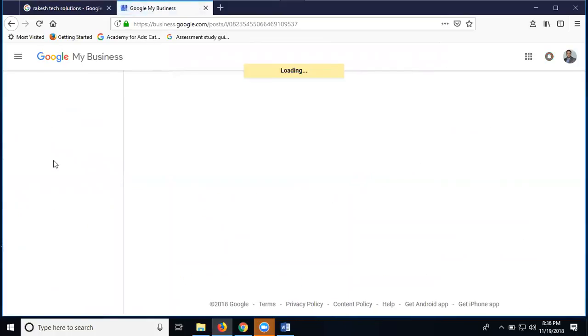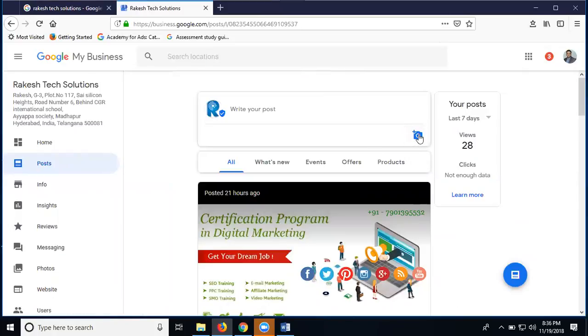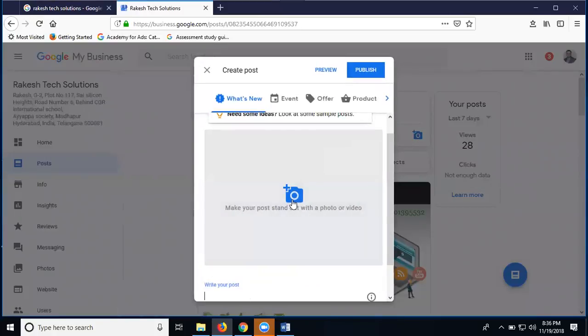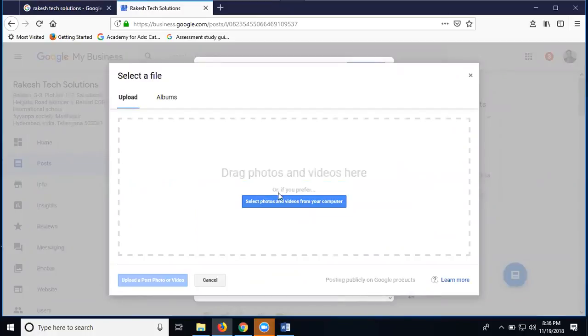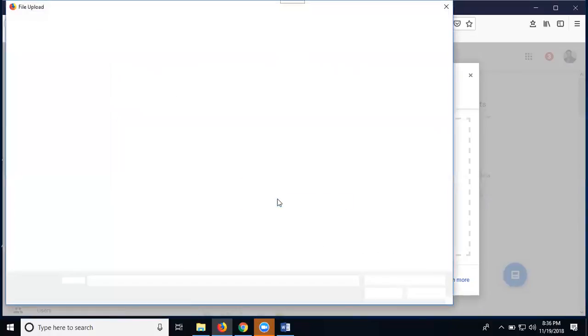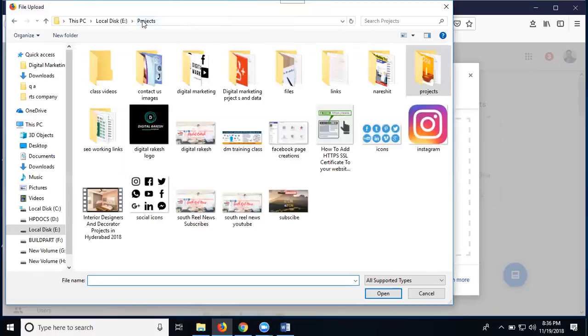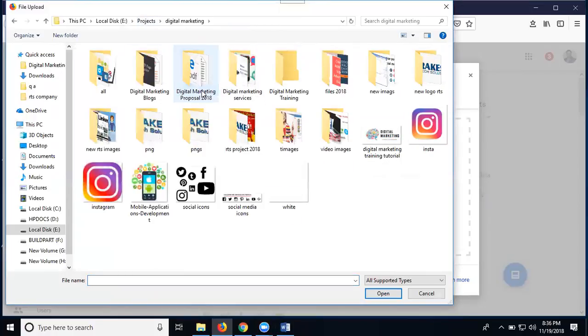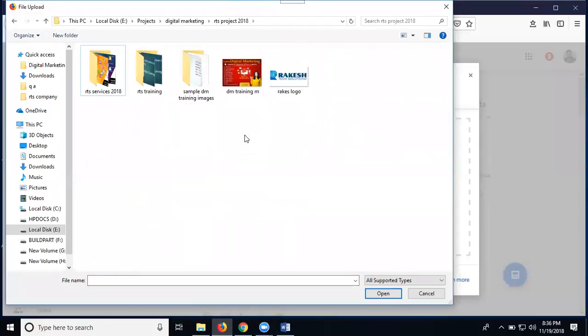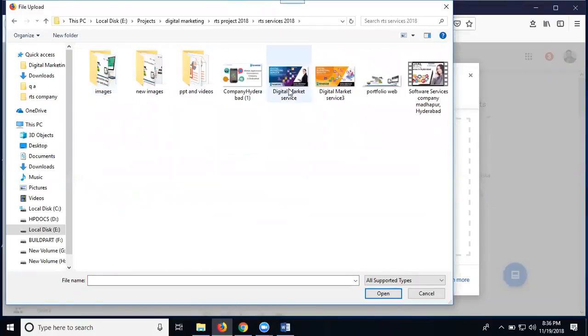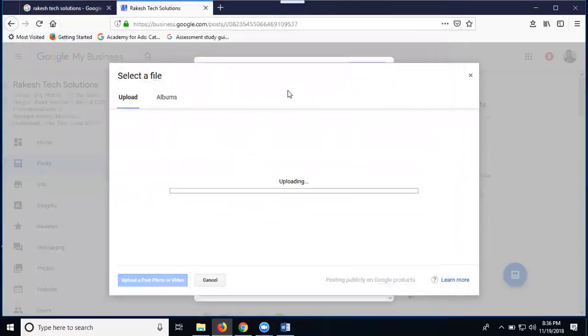I'm clicking the post option. Select your image. Click it. Based on your desktop, select it. Option. Select your particular folder. Add your location.